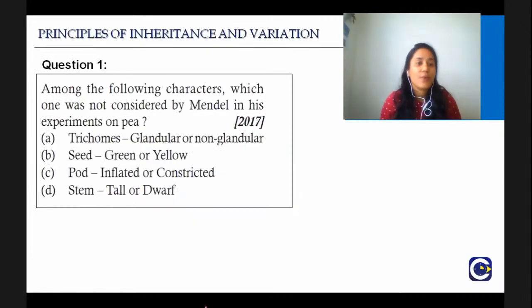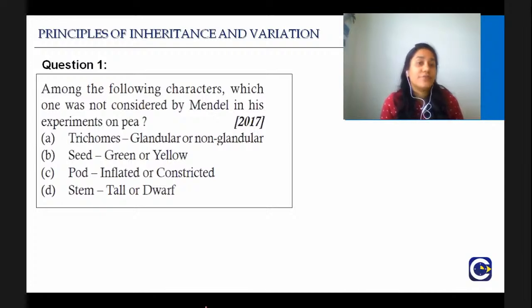So the first question, and whenever you answer the question, just write down one and then whatever option is there. Then it's easier for me to see how many of you are following. Among the following characters, which one was not considered by Mendel in his experiments on pea? This is such a simple and direct question, and it was asked in the year 2017. So what is the right answer?